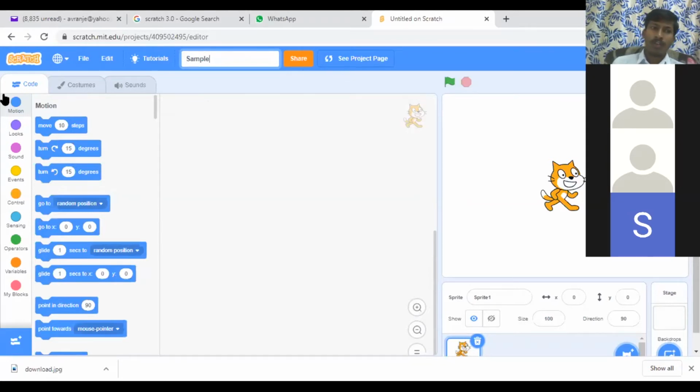Now if you observe here, there are three modes. First one is the code mode, second one is the costume mode, and third one is the sound mode. For any project, animation or conversation you want to make, think of stage performances in your college or high school days. How do they do the conversation?